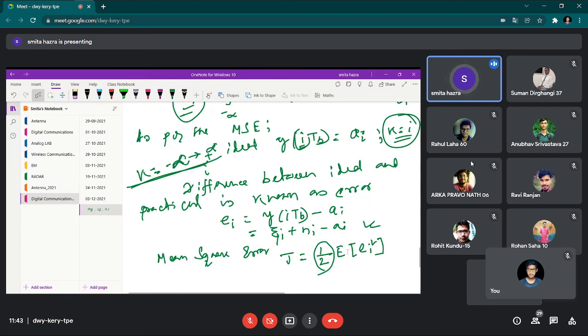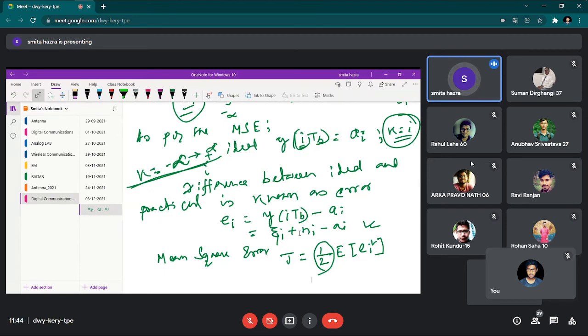Now the thing is, why instead of writing simple ei square, why are you writing expectation? Because inside this zeta i, this is very deterministic, ai is very deterministic, but ni is not deterministic. Ni is a sample function which is representing the Gaussian function, that means the random function.